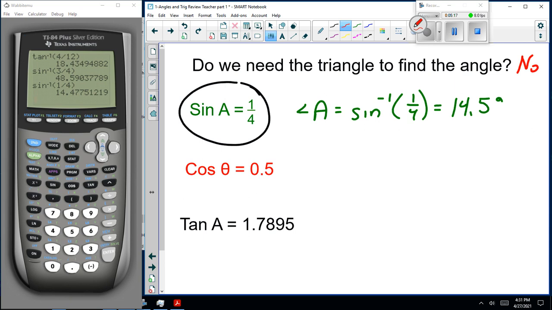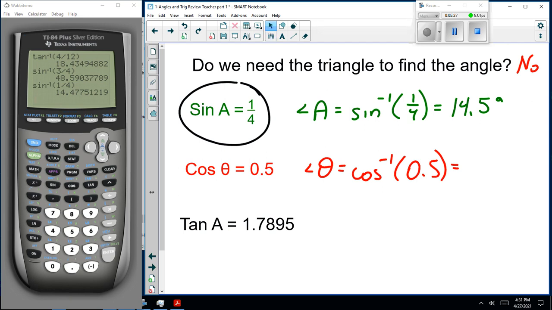Angle theta is cos to the minus 1 of 0.5. So grab Mr. Calculator. And here's cos to the minus 1 of 0.5. 60 degrees.